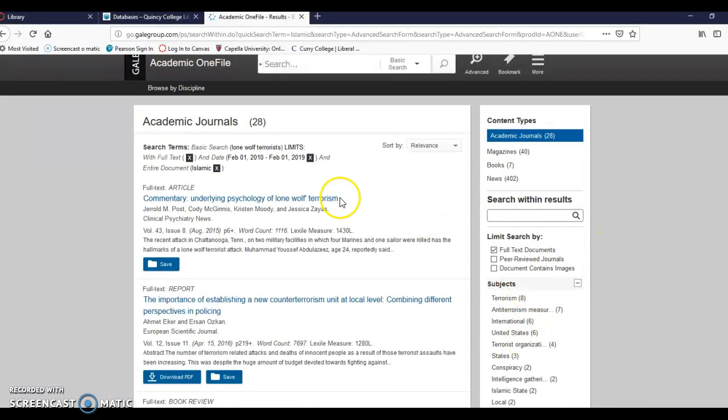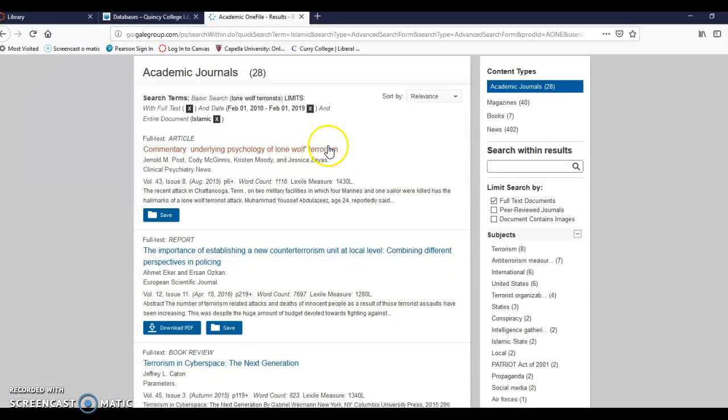The next thing you're going to want to do is look at the title and at the article length. If the title sounds juicy and interesting and fun to you, that's awesome. If it sounds boring, don't read it, because you're just going to hate it. And the word count, if it's too short, no sense in looking at it. So, commentary, Understanding Psychology of Lone Wolf Terrorism. Cool title, article's too short, no good.